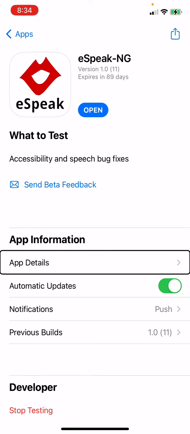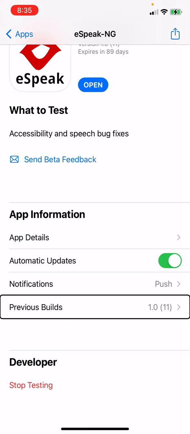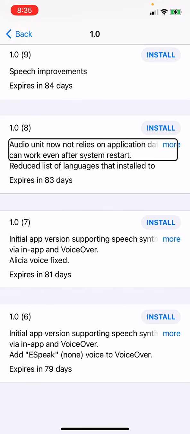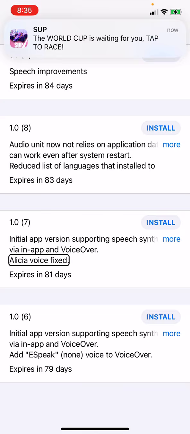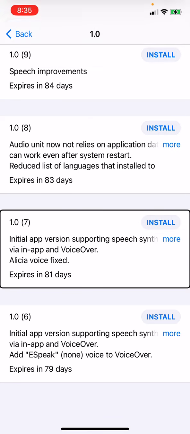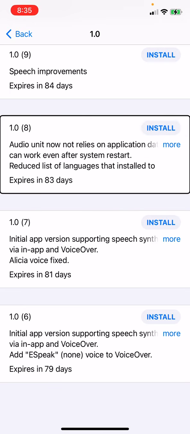Previous builds: 1.0, 6 builds. 1.0-10 expires in 85 days. We've already looked at 6, 7, and 8, the initial app version. I think every week we're going to be covering about 3 builds. 1.0-8 is the one we saw last week.